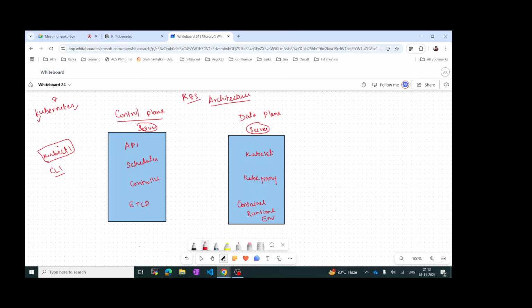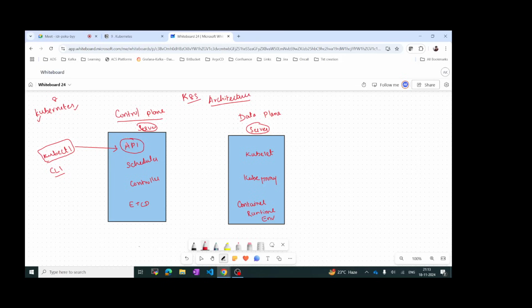in case we want to communicate with the control plane, we have to use kubectl. Using kubectl, we will be able to talk. Will we be able to talk to all components? No. In case you want to talk to this control plane, you will be able to talk only with the API. You cannot talk with any other thing. So you can only contact the API.